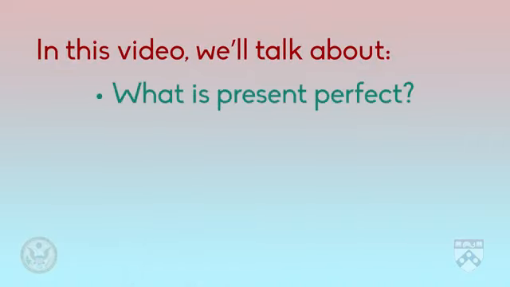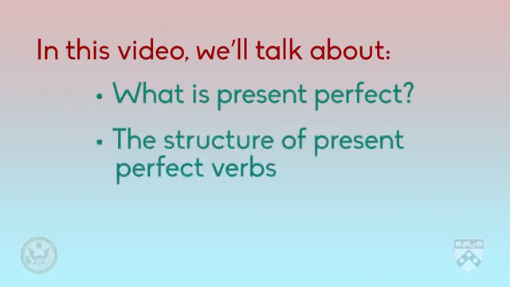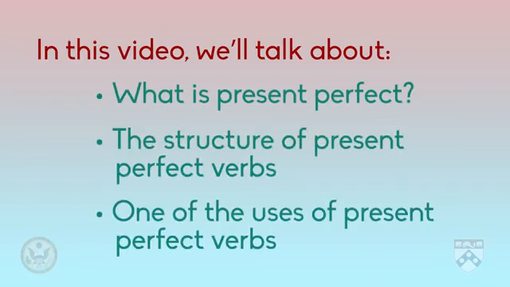We've been talking in the first few videos about how the internet has changed journalism. When we do this, we use a certain verb form called the present perfect. In this video, we'll first define the present perfect verbs. Then, we'll talk about the structure and one of the uses of present perfect verbs. First, let's talk about what the present perfect is in general before moving on to structure and uses.